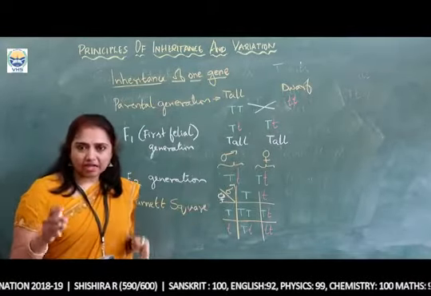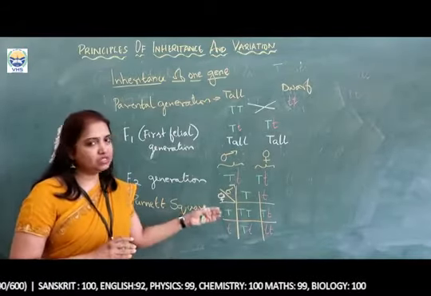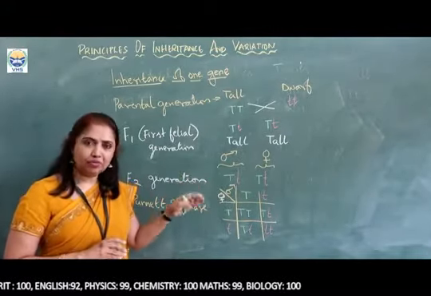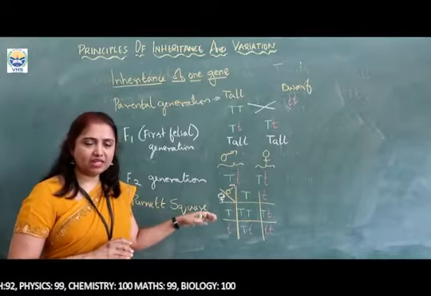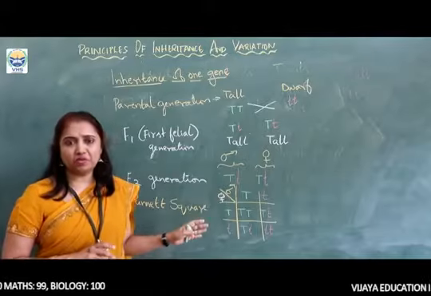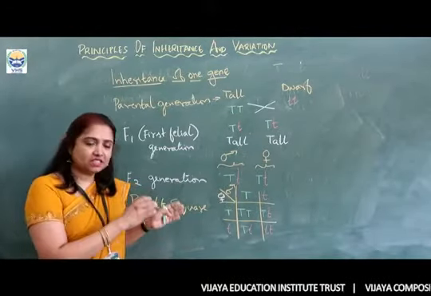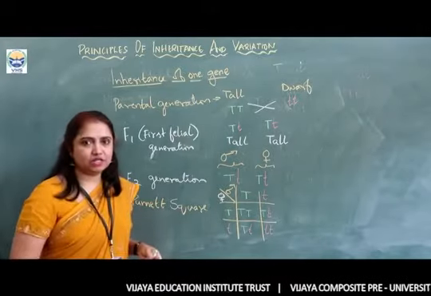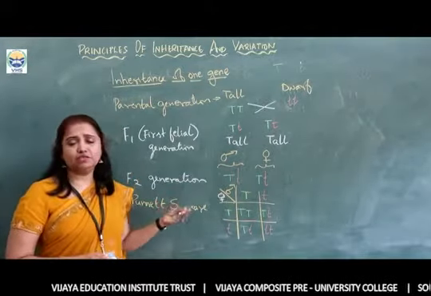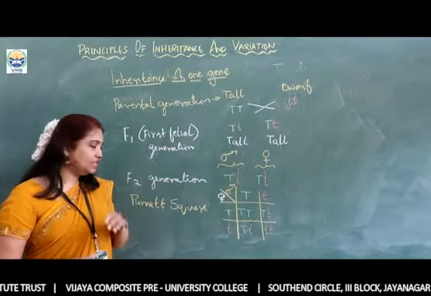The biologists at that time were not able to accept these rules because Mendel put forward mathematics to explain biology. His contemporaries didn't accept this theory of using statistics to explain biology. Therefore, his work was left undiscovered for a very long time. Let us study that later.